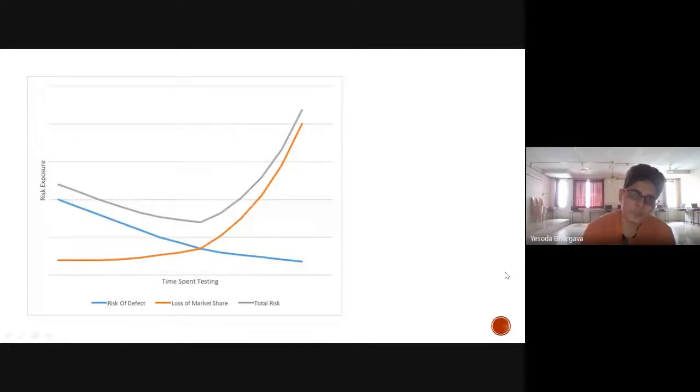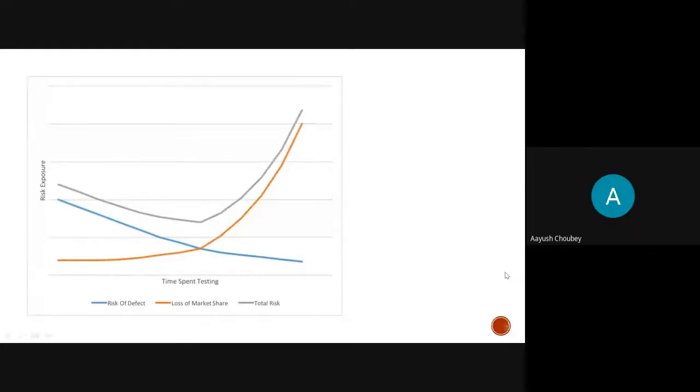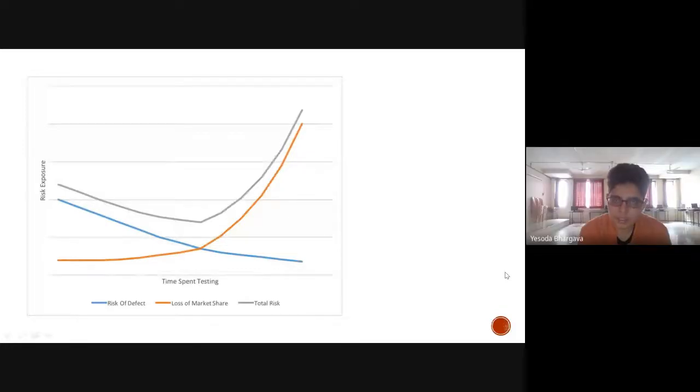Okay, so this is your observation. What would you conclude from this observation? That there is a bridge between over testing and a good amount of testing. Okay, yeah. So maybe in the long term, too much testing may be detrimental to the market value of the product. So there has to be a balance in the amount of time you are spending on testing the prototypes also.